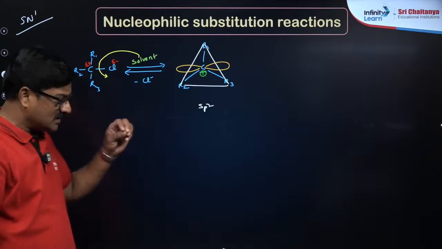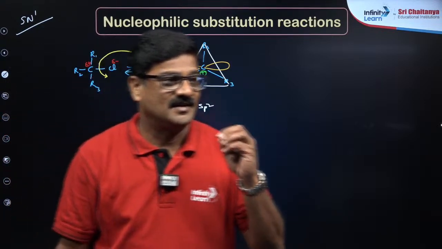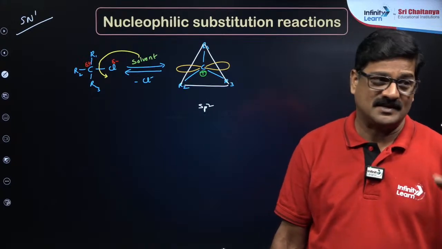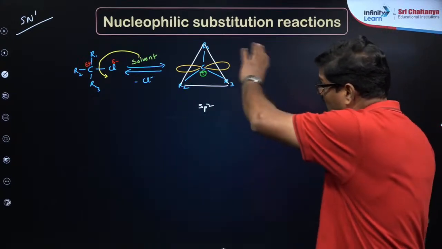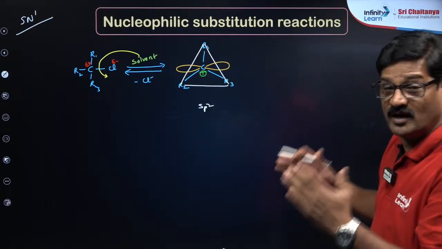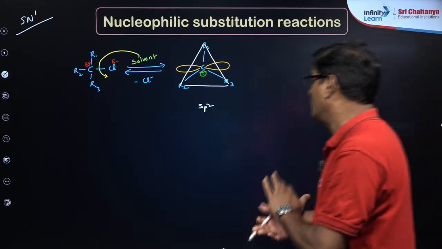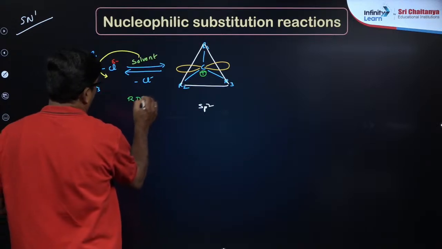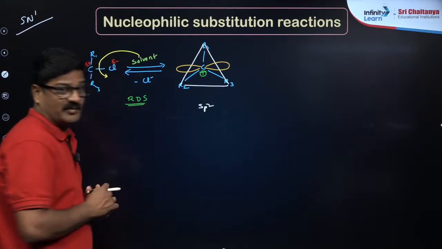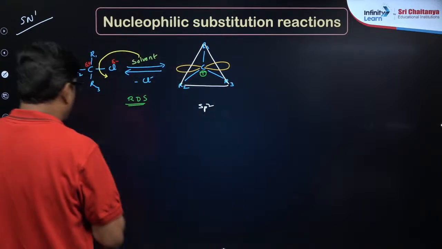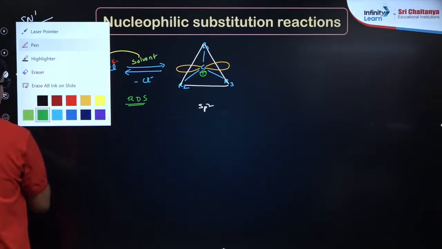The solvent is going to take the nucleophile out, so leaving group out, so that you got a carbocation. This carbocation formation is the rate determining step, RDS. ठीक है. So yes, this carbocation has vacant pure p orbital.